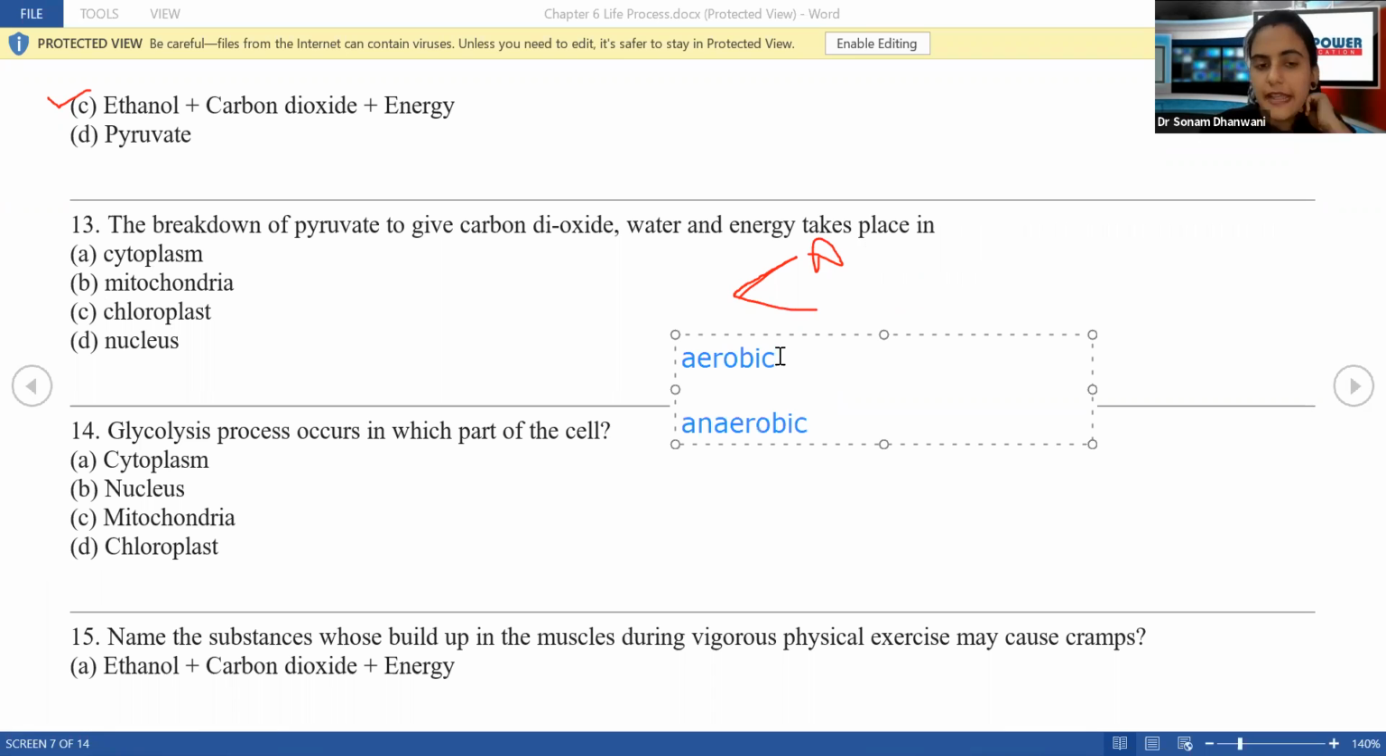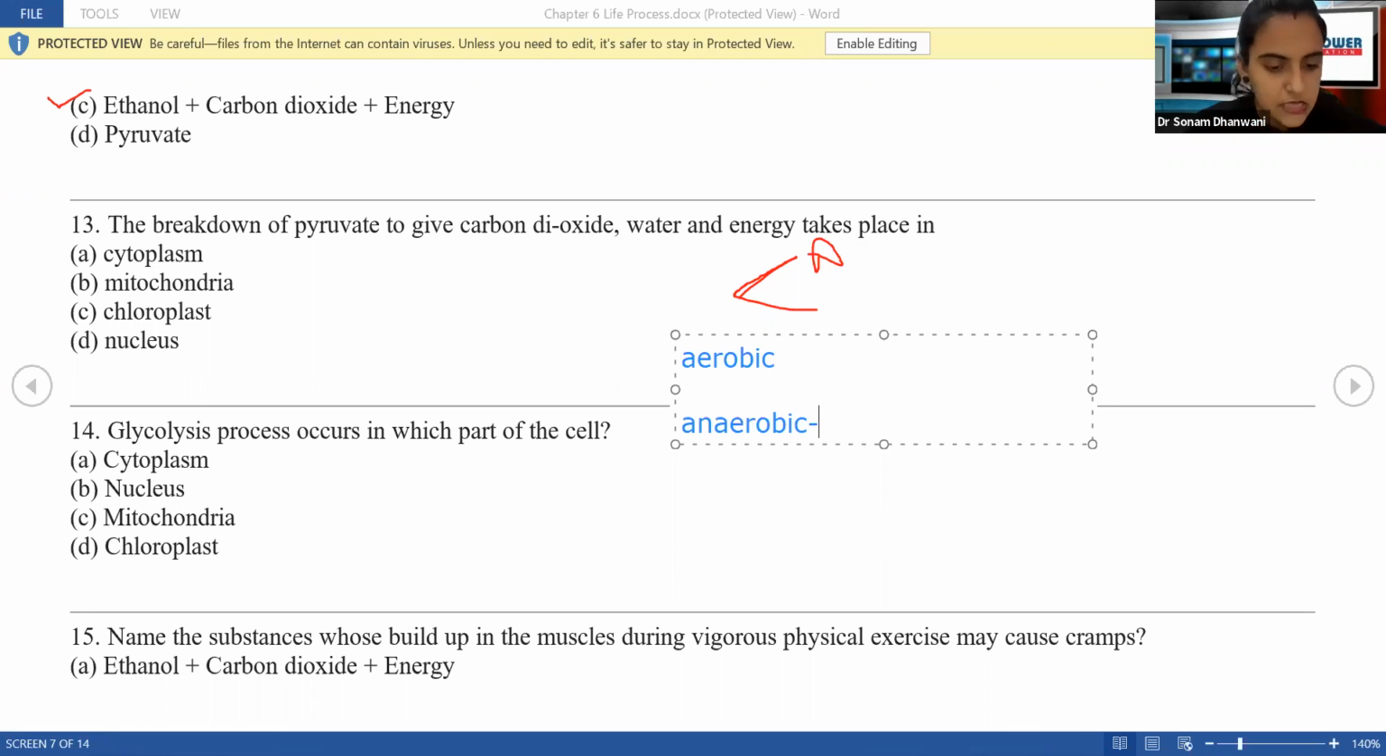Now, next thing, tell me where does the aerobic respiration take place and what happens in the aerobic respiration? Which respiration happens first, aerobic or anaerobic? Yes, so first is the anaerobic respiration that is taking place. Now what is happening in this?